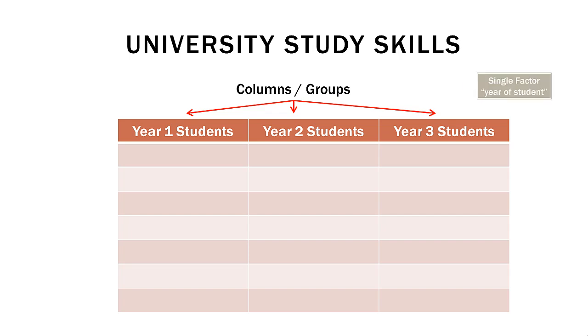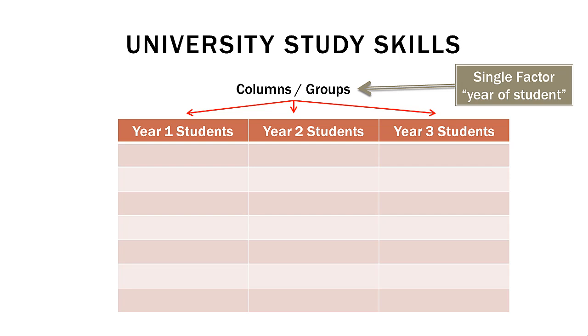Now, why is this called a single factor ANOVA? Well, if you look at this chart, this year of student is a single factor with several levels to it. So that's why it's called a single factor. Now, within each year of student, we're going to select a random sample. In this case, 7 students. So, if you get the geometry of the chart, you can understand how it's all put together. So we have 3 columns or groups. The single factor we're looking at is the year of the student, and within each group, we're going to be taking a random sample.